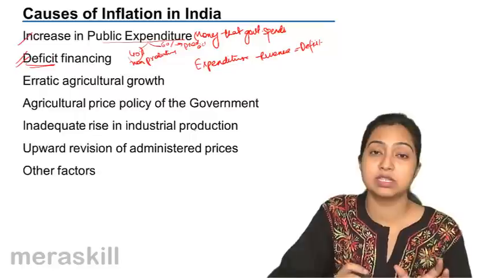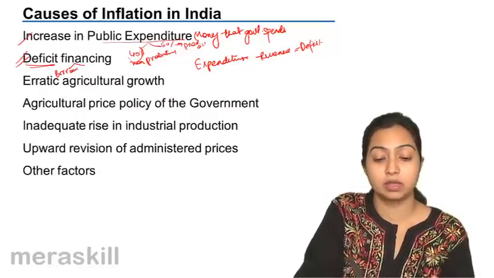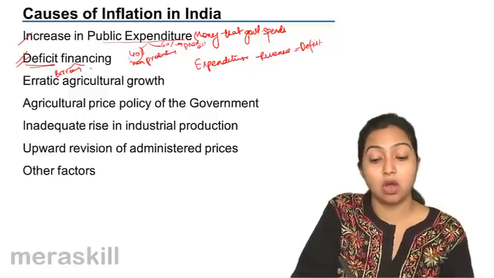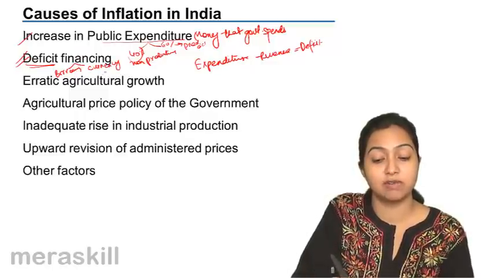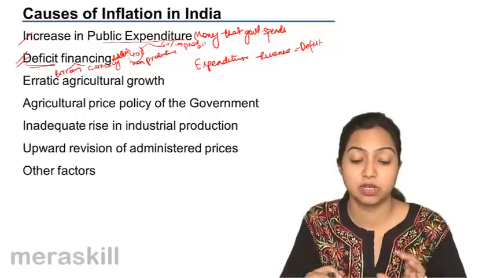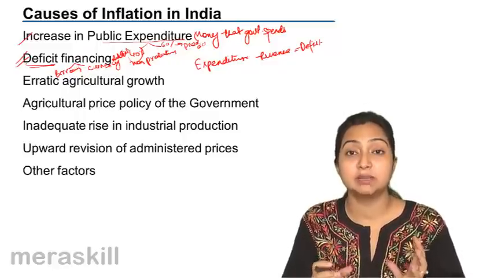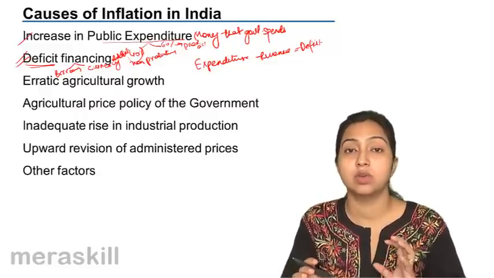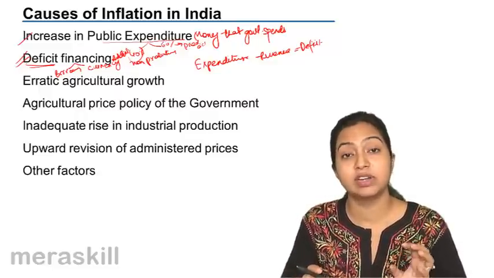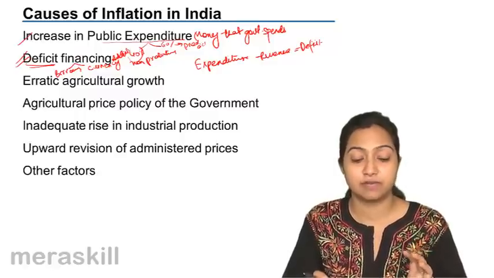Now, this deficit, how does the government finance? It finances either through borrowing from the central bank or through printing of additional currency. Additional currency is brought into circulation. In both cases, money supply is again increasing. When your money supply increases and your production does not increase in the same proportion, it leads to an inflationary condition. And so deficit financing is also one of the reasons that leads to increase in inflation.